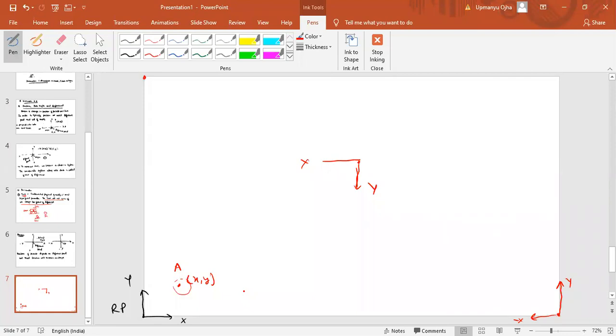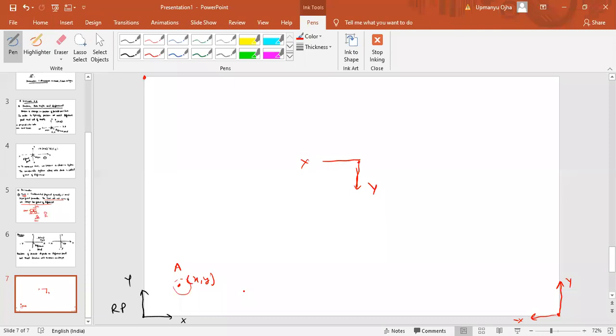No, no, no. See, that is why I'm telling you. Whenever we are locating some particle, we have to specify the reference point in the question itself. In the question itself, they will tell you the reference point. Then your answer will not be wrong. They will tell you that this is the reference point, and with respect to this point, the location of the particle is here.